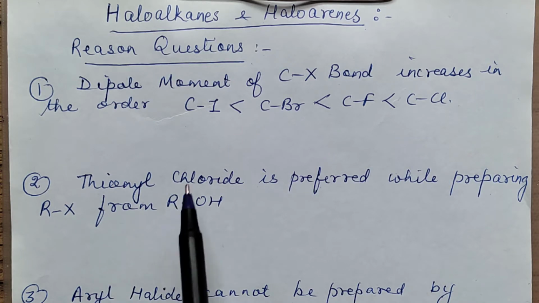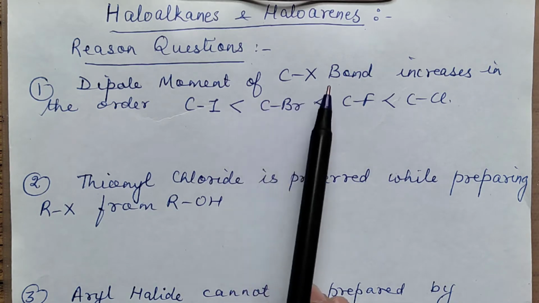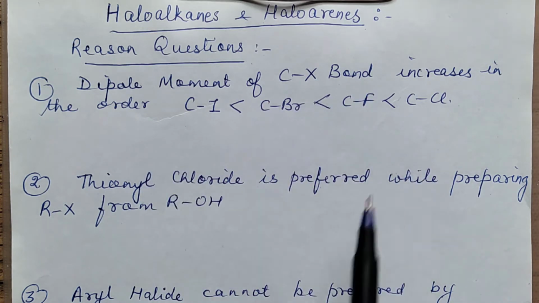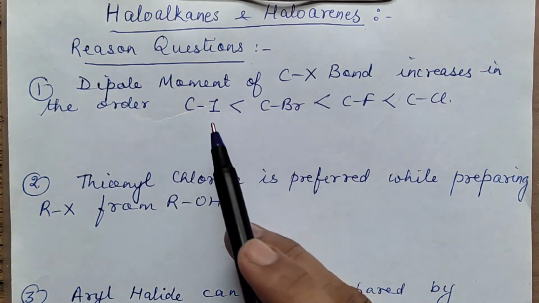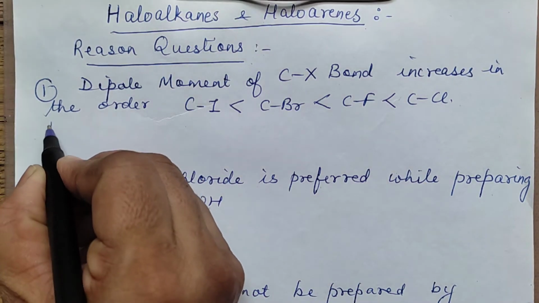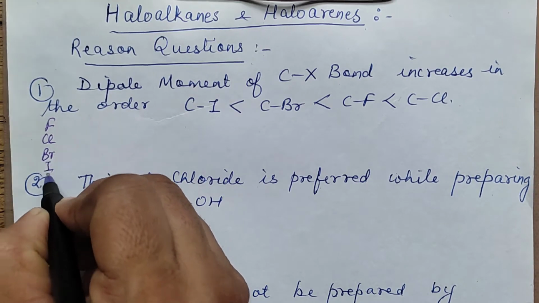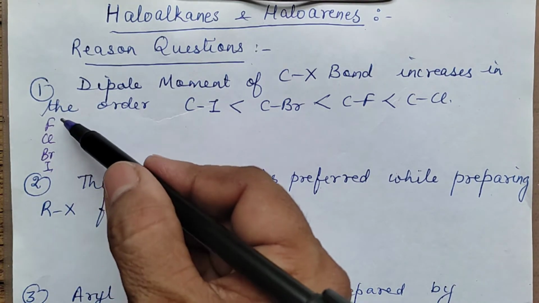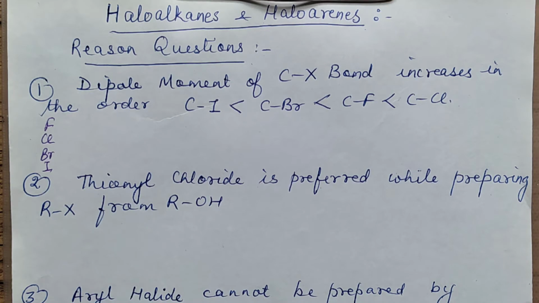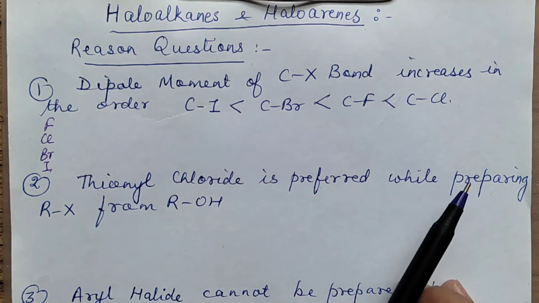First question: the dipole moment of the C-X bond increases in this order. Normally we think of the halogens in the order fluorine, chlorine, bromine and iodine, so we should expect the polarity to decrease down the group. But the actual trend is different.